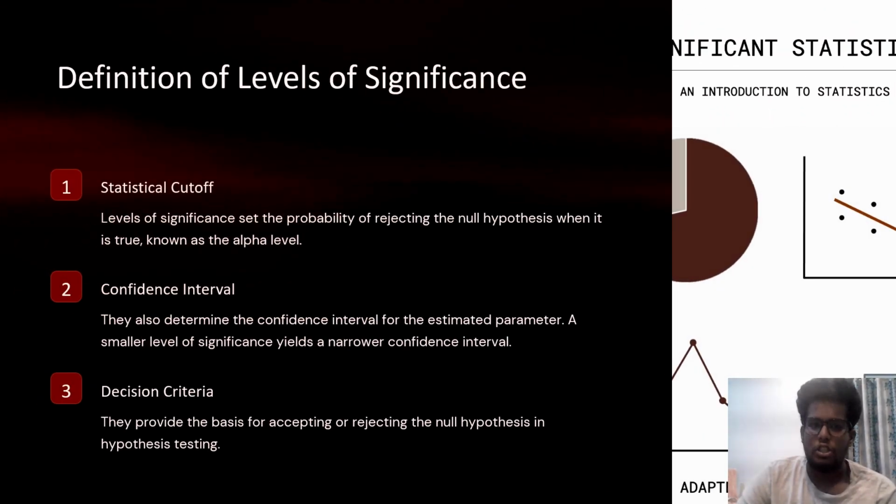Here are the definitions of level of significance. First, the statistical cutoff. Level of significance sets the probability of rejecting the null hypothesis when it is true, known as the alpha level. Second is the confidence interval. It allows us to determine the confidence interval for the estimated parameter. A smaller level of significance yields a narrower confidence interval. Third, decision criteria. They provide the basis for accepting or rejecting a null hypothesis in hypothesis testing.